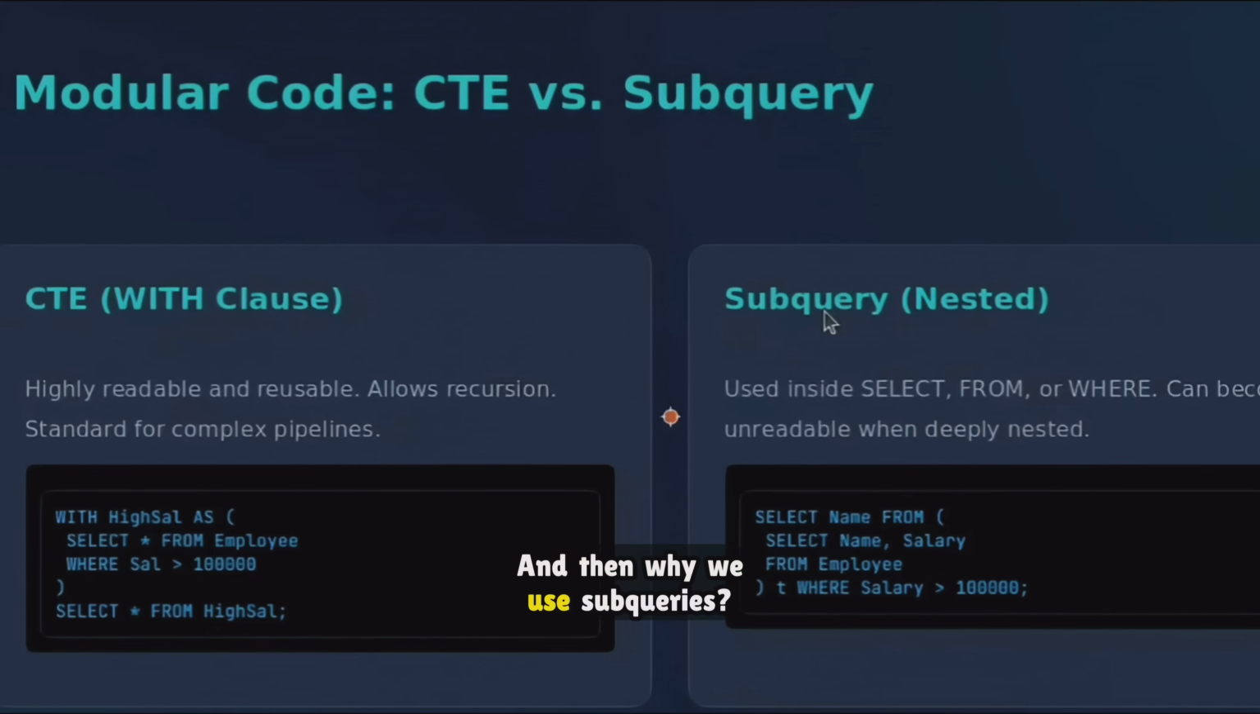And then why do we use subqueries? We can use subqueries when we are dealing with small queries. It is good for small queries and it is quick to write. So for simple tasks, a subquery is best. Okay, so that is the basic difference between CTE and subqueries.